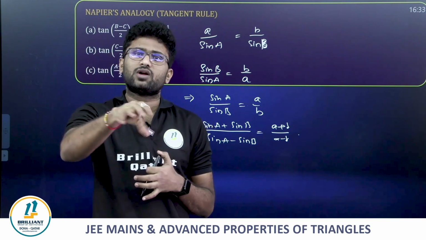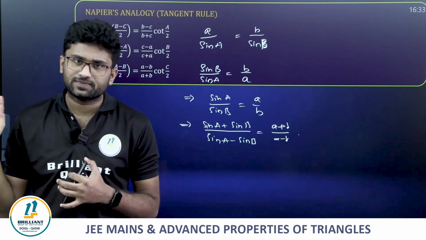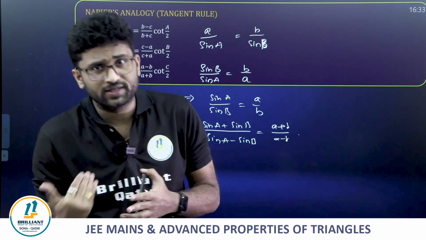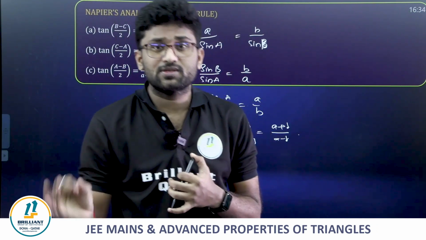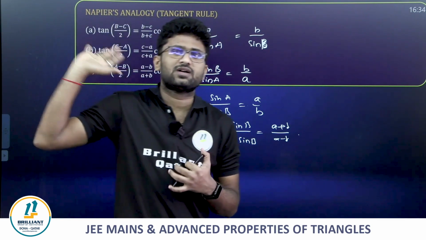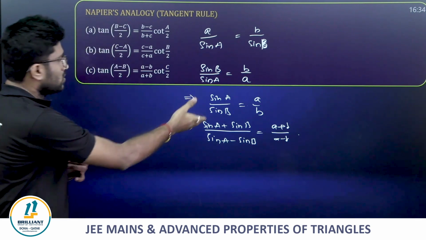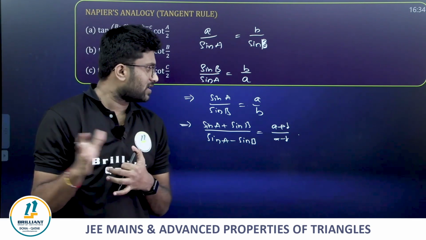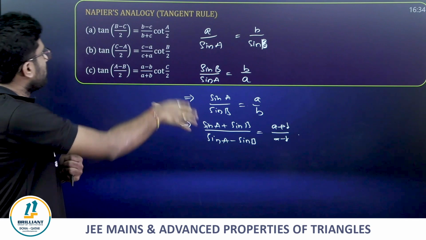Just sit on it, work on it, write it 2 to 3 times. That's it, you'll get it. If you're not able to get it in 2 to 3 times, sit and write 5 to 6 times, or 10 to 11 times, but make sure you get it. It's not that hard, my dear friends. So (sin A + sin B)/(sin A - sin B) = (a + b)/(a - b). In that way, we can prove it.